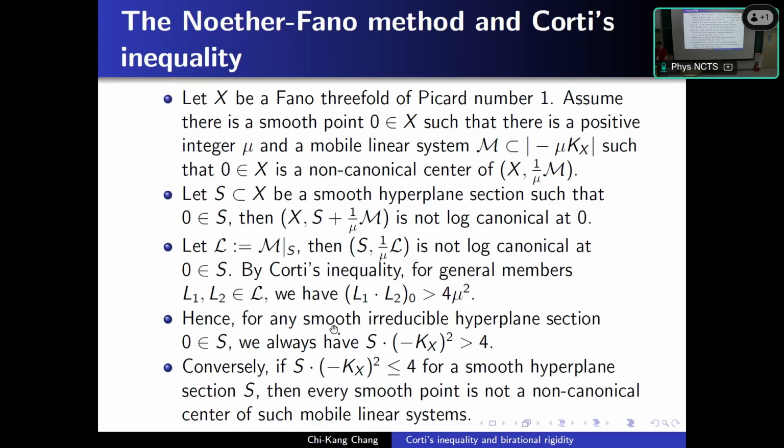Hence, assume such a non-canonical center exists, then for any smooth irreducible hyperplane section, we always have the intersection number S dot minus K_X squared is more than 4. Conversely, if the intersection number S dot minus K squared is not more than 4, then every smooth point on X is not a non-canonical center of such a mobile linear system.